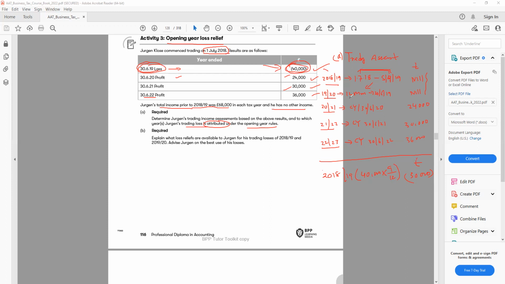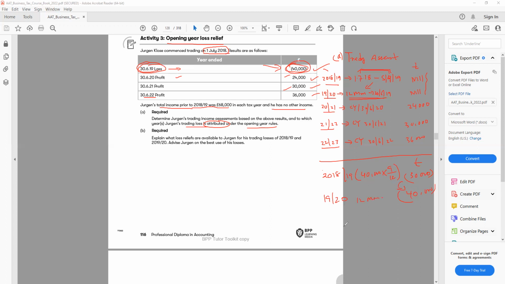Then for the next one, next 12 months, so this is 19-20. And this time the loss is 40,000. We take the whole 12 months till June. So 40,000. And you can easily see this 30,000 is also included inside the 40,000 because of the overlap.